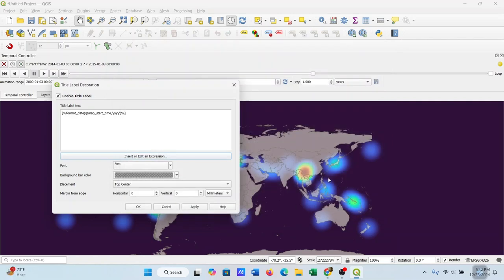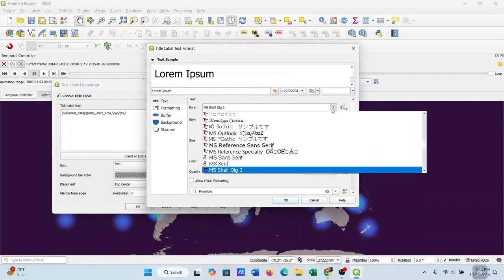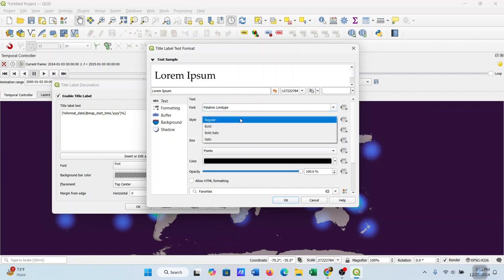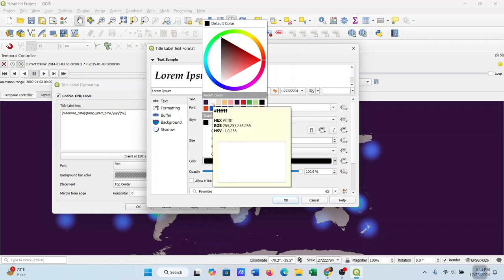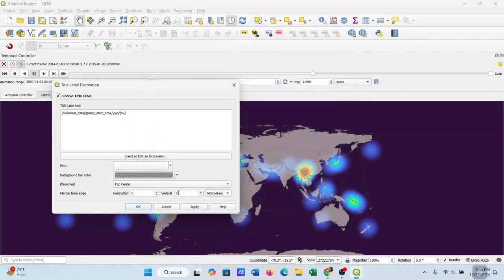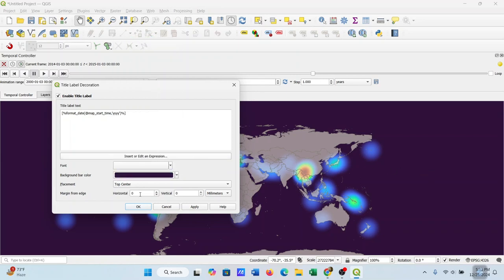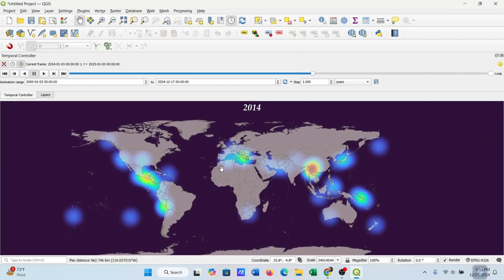Then we can change the font size and font style. So I'll increase the size here and configure format. I will select this one, then bold italic. Also I'll change the color to white, and okay. For the background bar color, I'll pick this color, and then placement will be top center, and apply okay. So that's how it is.